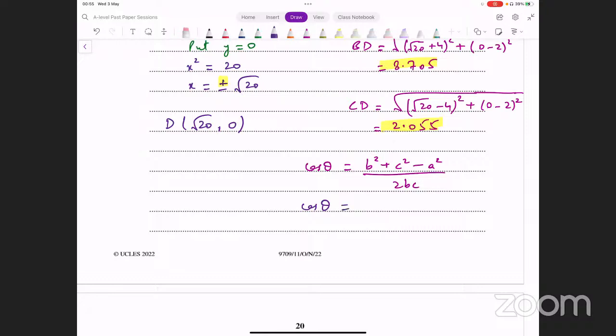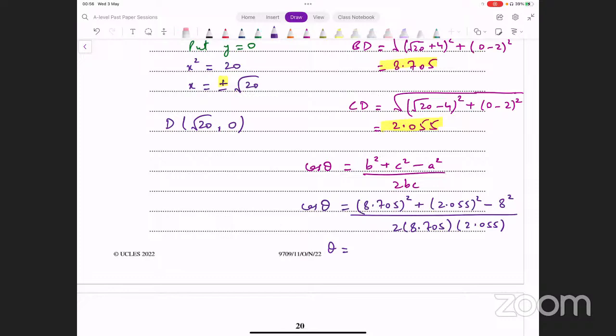ओके, अच्छा. सो बाकी दोनों लेंथ्स क्या है? 8.705 squared plus 2.055 squared. Subtract from that 8 squared divided by 2 into 8.705 into 2.055. ये पूरा evaluate कर लें, इसका cos inverse निकाल लें. That's going to give you the value of theta in degrees. Let's see what this turns out to be.